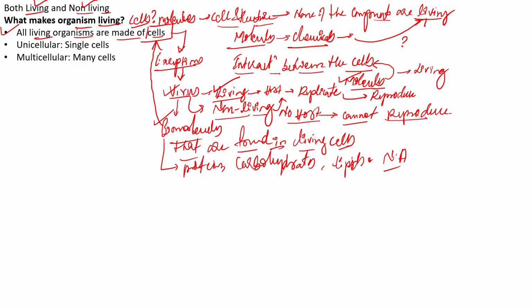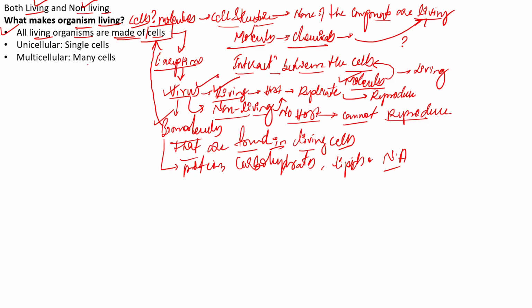So as the virus exhibits both living and non-living properties, we cannot say firmly that virus is actually living, but we cannot even rule out the property that it is completely non-living also, right? So we can say that all of the living organisms are actually made up of cells. That is actually true, but the exception mainly includes the virus, right?